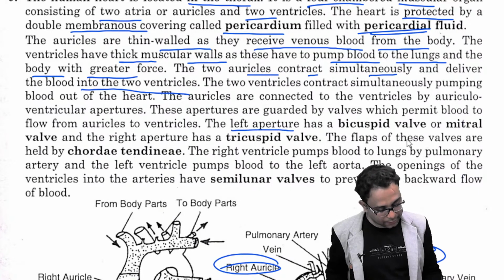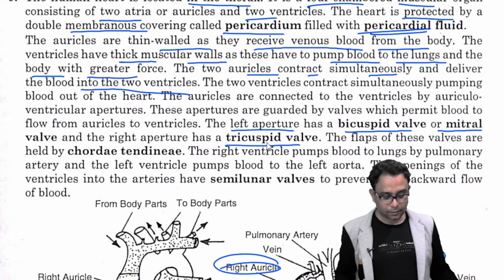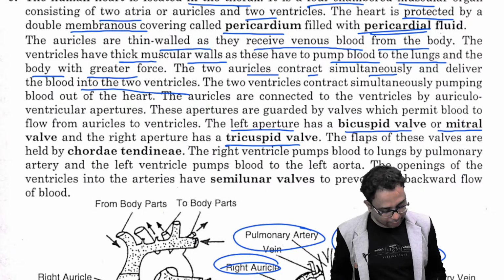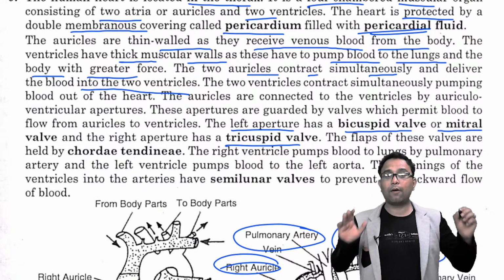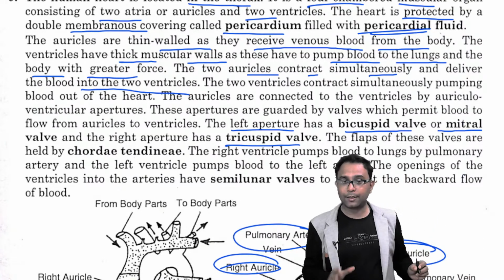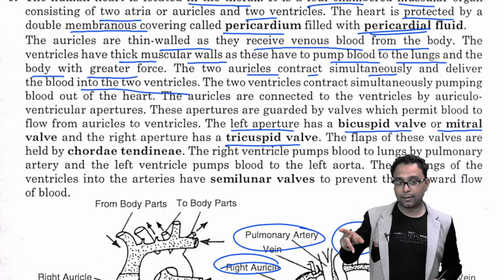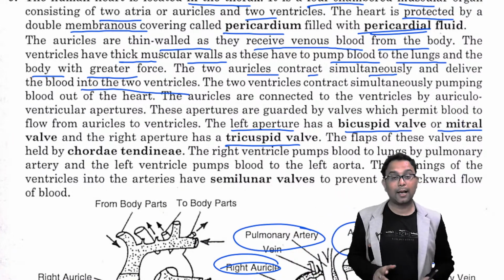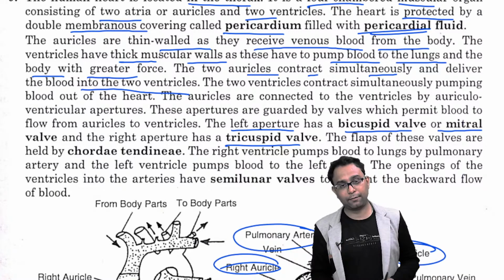So the left side has the bicuspid valve or the mitral valve, and the right side has the tricuspid valve. On the other hand, the pulmonary artery and the aorta also have one type of valve, called the semilunar valve. So in our body, if you categorize the valves, there are two types, cuspid valve and semilunar valve, right? Cuspid valves are of two types, tricuspid and bicuspid, and semilunar valves are of two types, pulmonary semilunar valve and aortic valve, right?